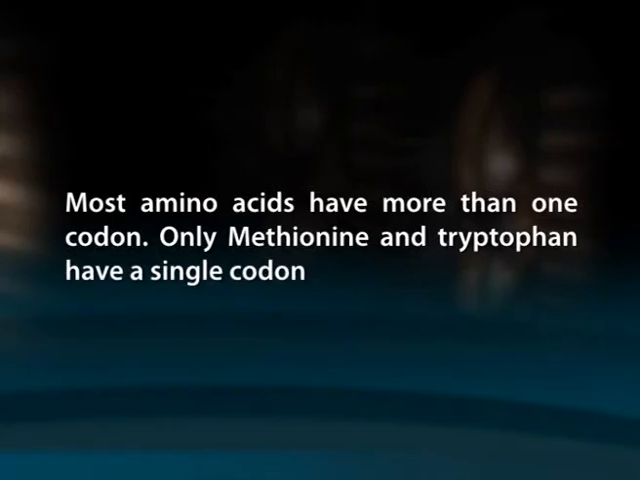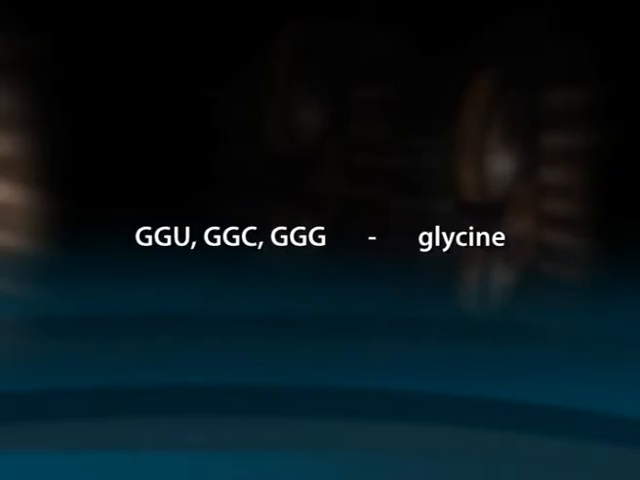Reading frame is a series of nucleotides read in sets of 3, called codons. Only one reading frame is correct for encoding the correct sequence of amino acids. Most amino acids have more than one codon. Only methionine and tryptophan have a single codon. Also, multiple codons corresponding to a single amino acid usually differ only by the third base. For example, GGU, GGC and GGG all code for glycine. This situation is called degeneracy, that is, the code is degenerate.